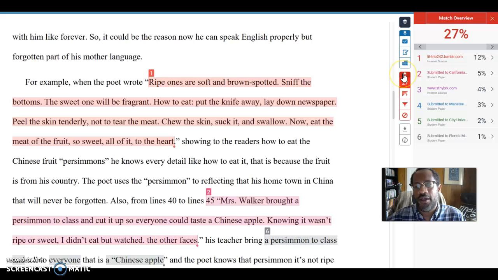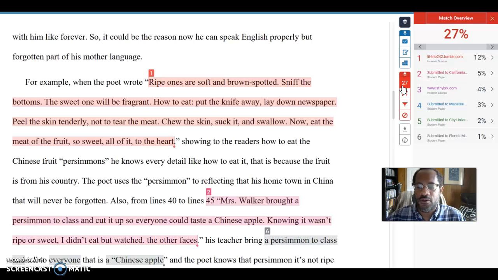If I click this button, it would hide them, and you wouldn't be able to see these, so you can hide them if you find them distracting. But if I click them now, you'd be able to see the person's name and things like that, and I don't want to do that. So we've got the match overview. 27% of this paper came from another source, which is fine. It's under 40%, and that's perfectly fine.